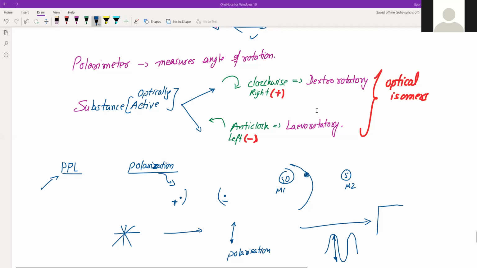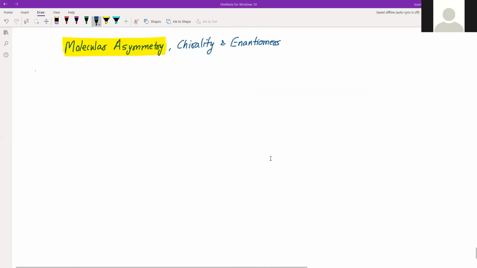These two have exactly the same structure, same orientation. The only difference is their behavior towards light, and that too only plane polarized light. So we said these compounds will be called optical isomers, right? There is only one difference.